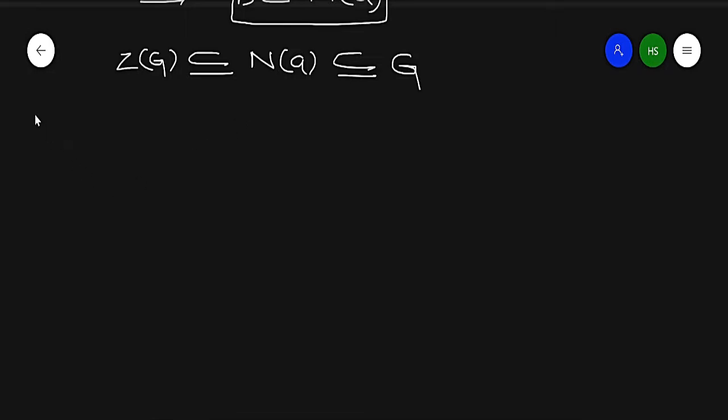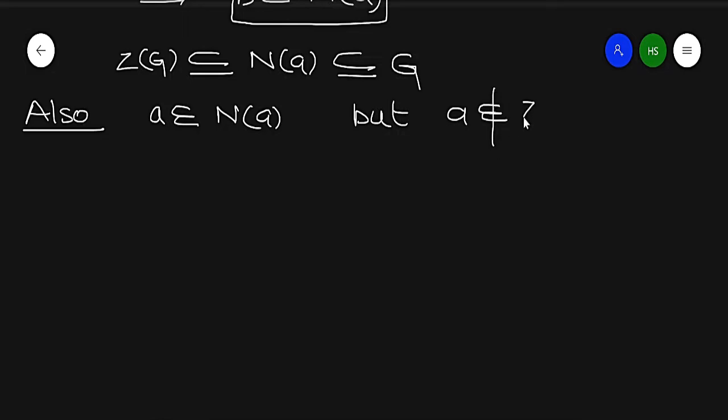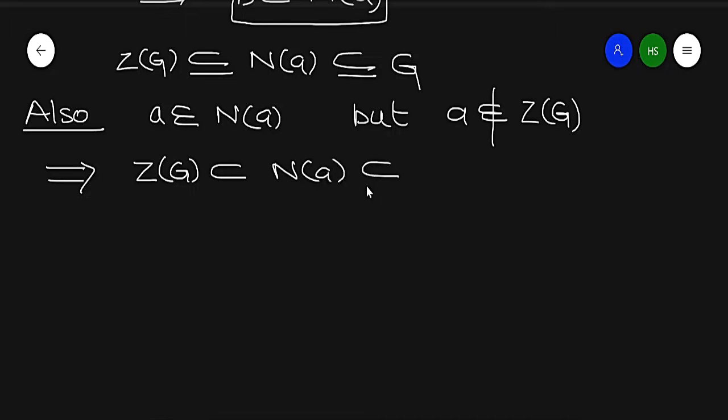So they do not have the same order. It means the center of G is properly contained in the normalizer of a, which is contained in the group G. Remember that. So by Lagrange's theorem, the order of the normalizer of a is greater than the order of the center of G, which is equal to the prime number p.